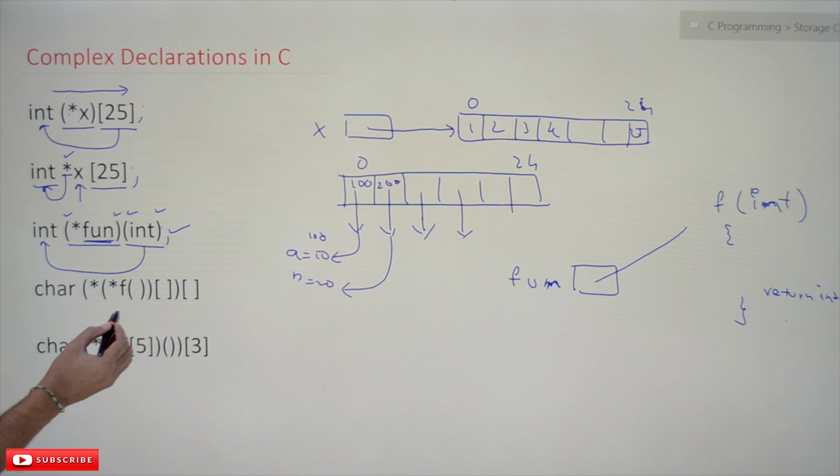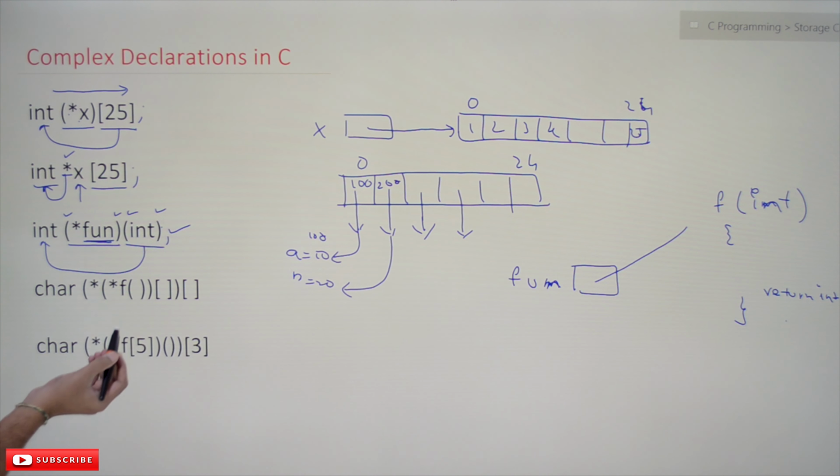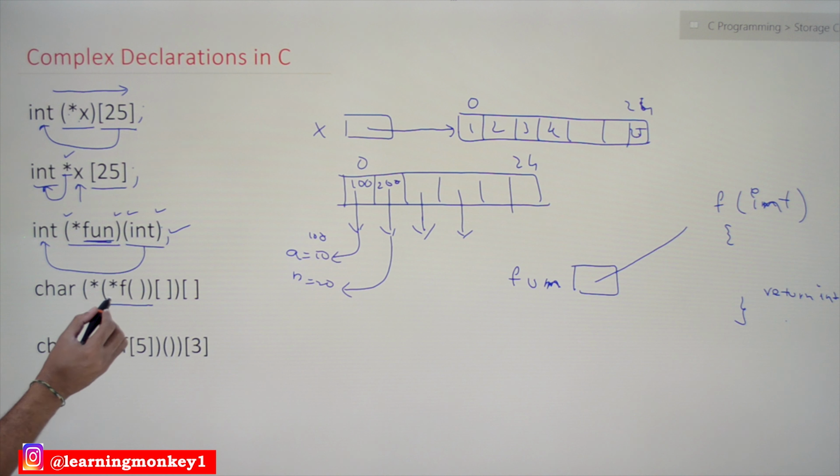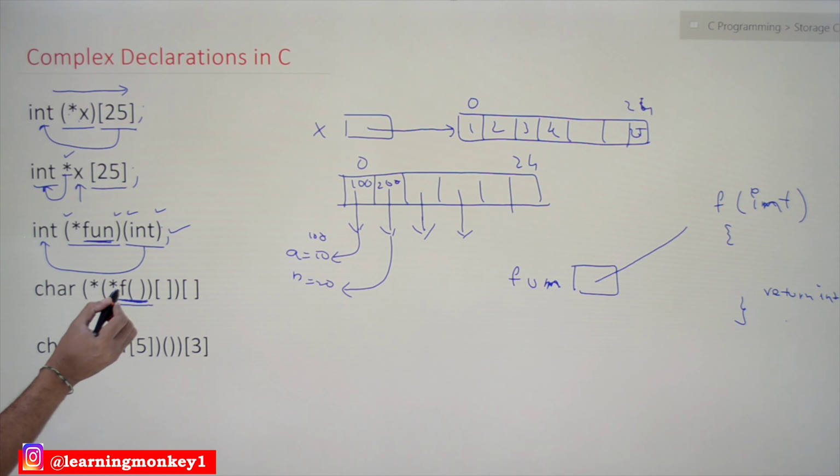Okay, coming back to this example. Here all of them have the same precedence, and this is the innermost parenthesis, and within that this one has the highest precedence because f is a function.